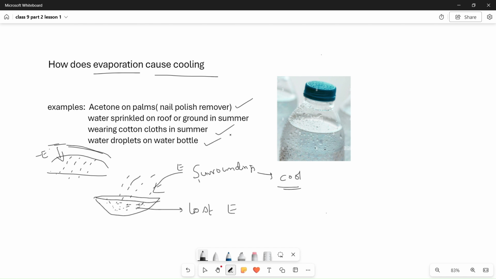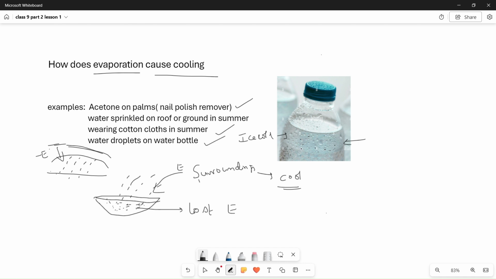In the same way, the last example, water droplets on a water bottle. When you take out a water bottle or ice cold water from the freezer and put it outside, you will find water droplets on the bottle. Why? Because it absorbs energy from the surroundings and condenses, so it converts into water. So these water droplets are like that.